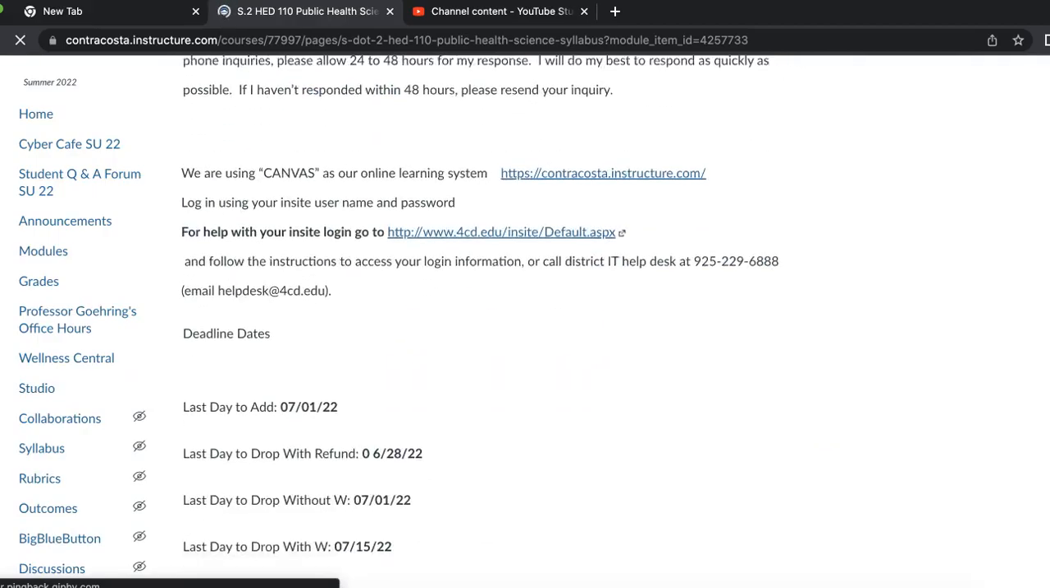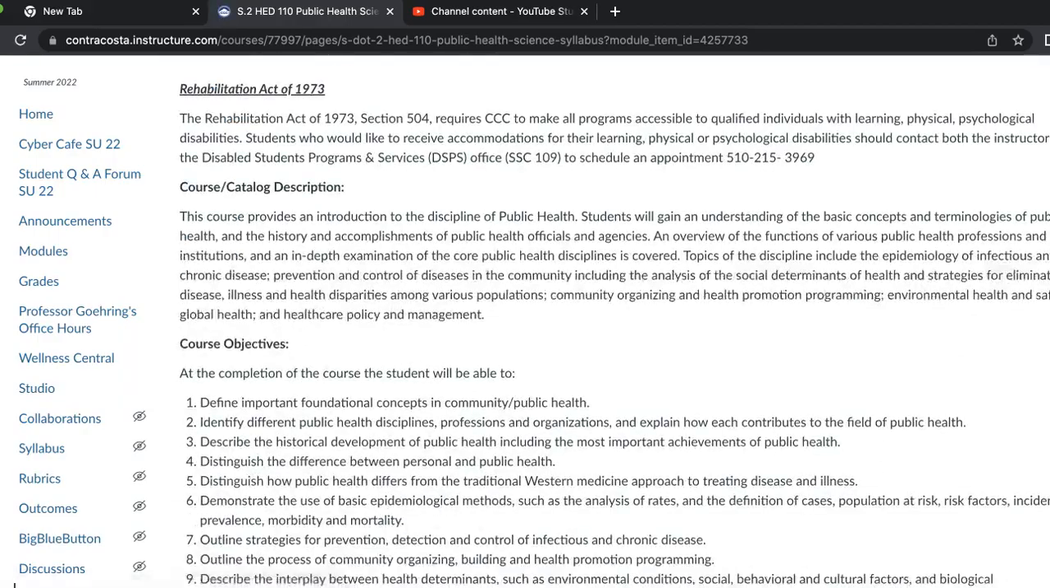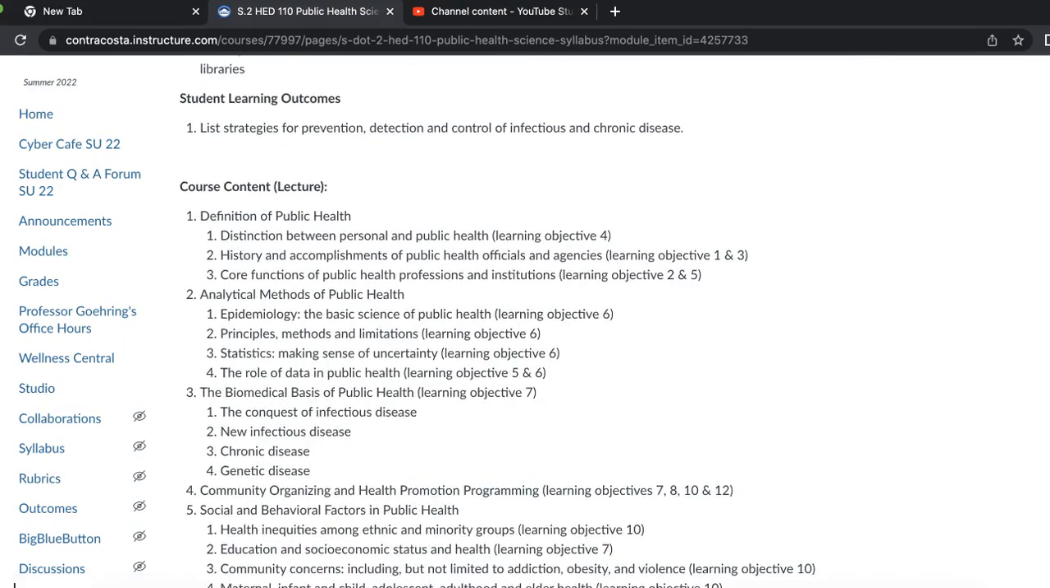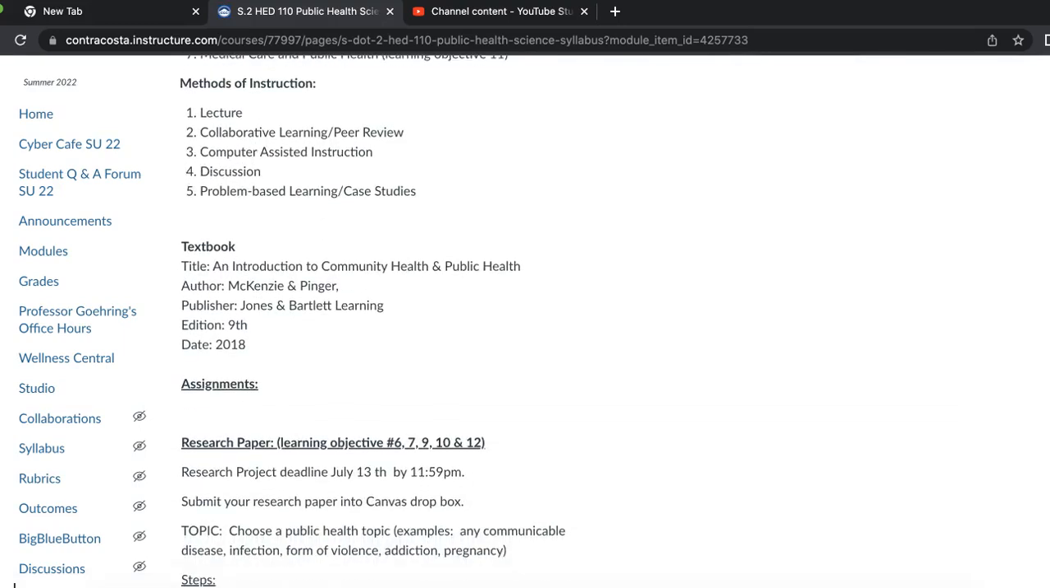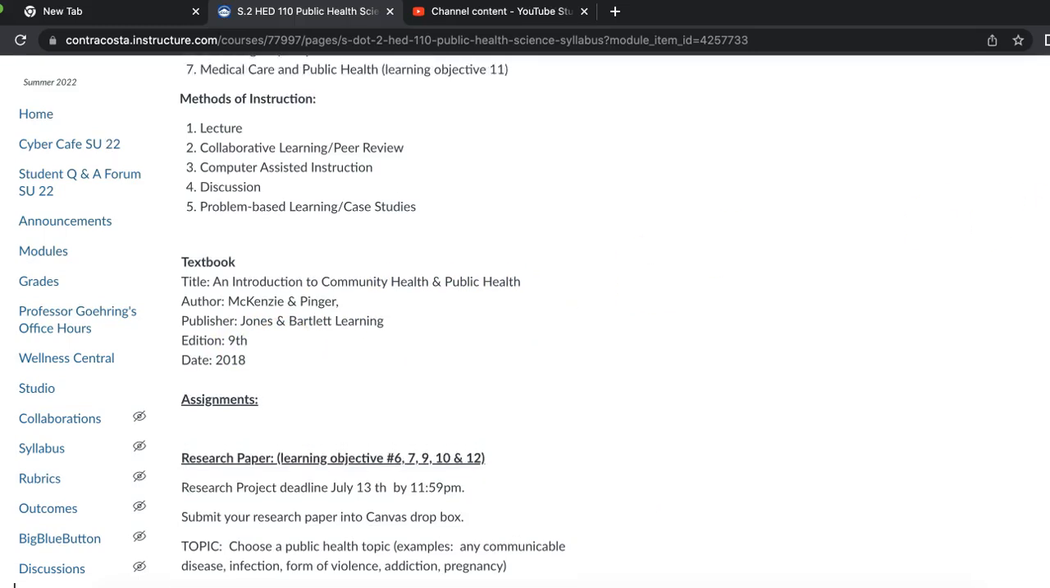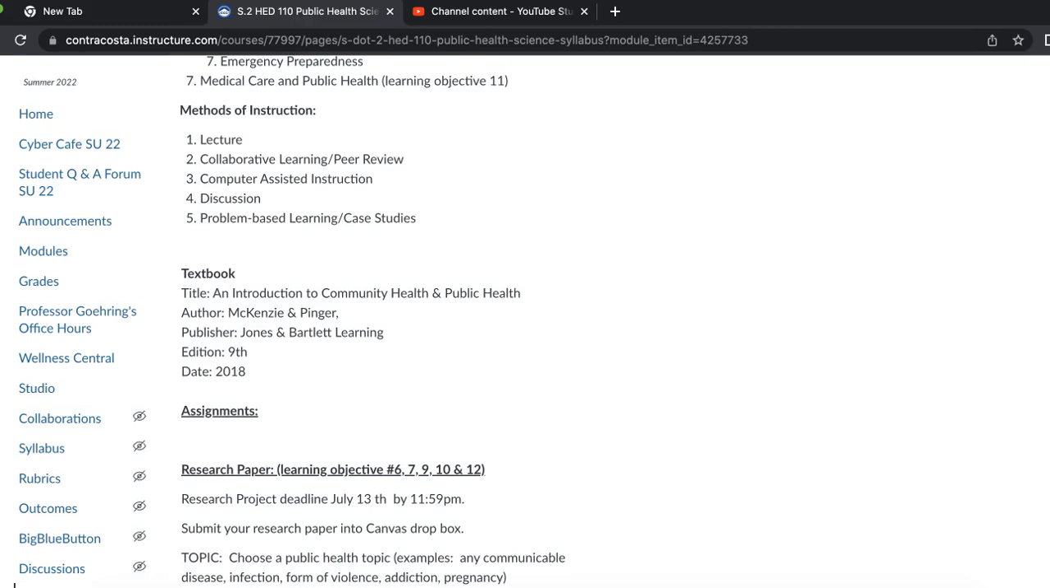All right, here's your catalog description and objectives, your student learning outcomes, what the content is for this course. Here's the book we will be using, An Introduction to Community Health and Public Health. It's by Mackenzie and Pinger, and approximately the 9th edition. If you have an earlier edition, the statistics will be different, but the concepts will typically be the same. You just have to make sure that the textbook is in the same order.